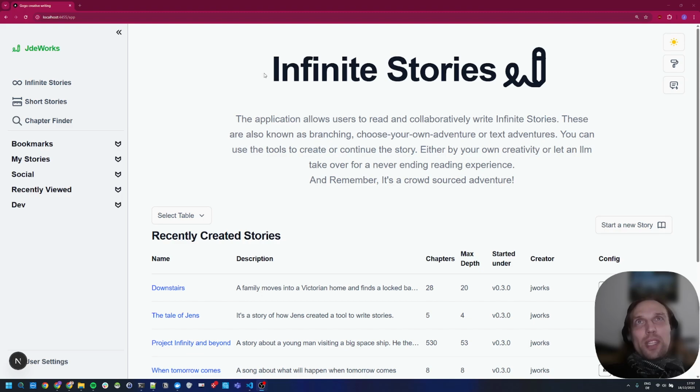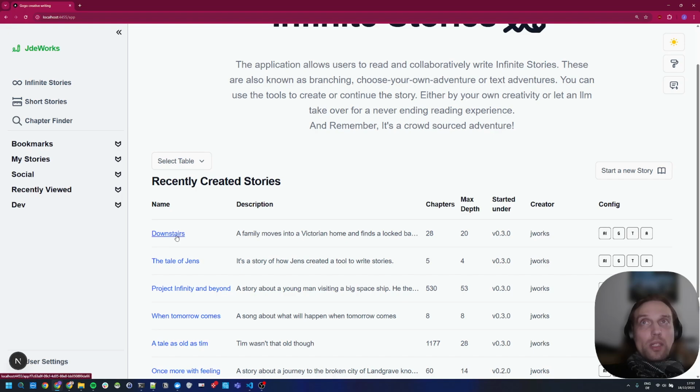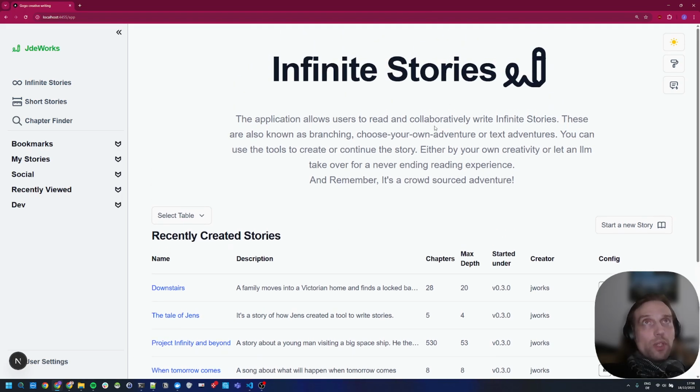Now, we all know that infinite stories are supposed to be infinite, and with the structure I created, they are definitely infinite, right? So you can always choose the next section, you can always choose the next path to go down. So this is pretty much infinite. But sometimes our infinite imagination needs a little bit of a boost of what can and cannot happen. And maybe it is helpful to read a short story, maybe a book or something similar.